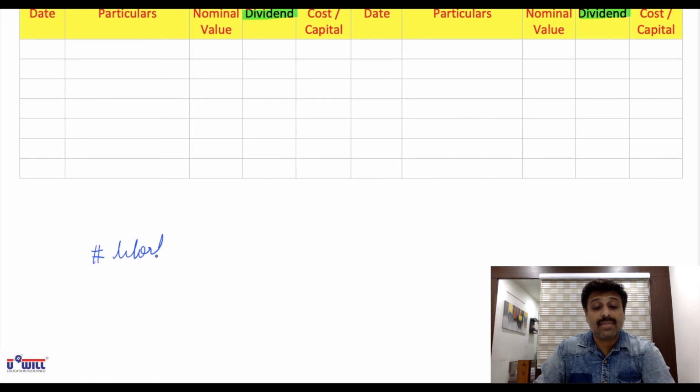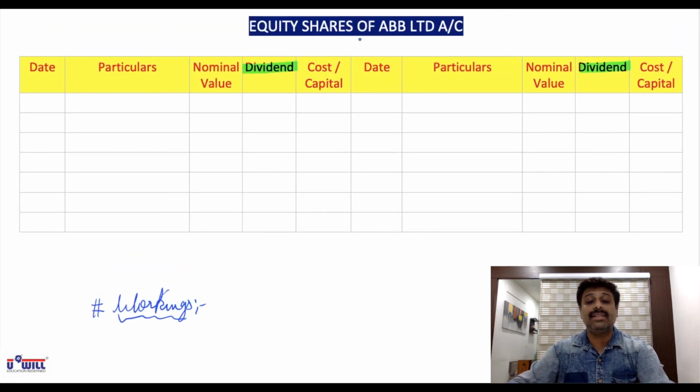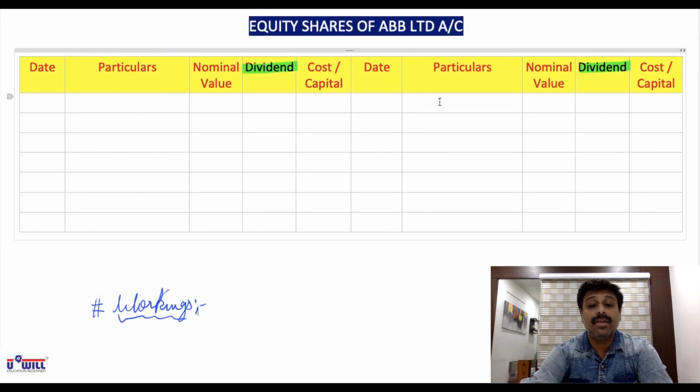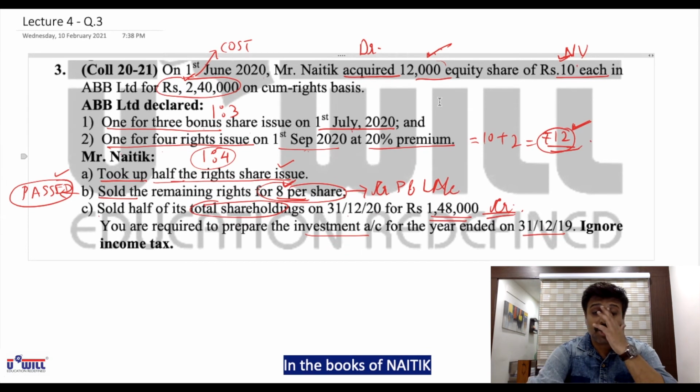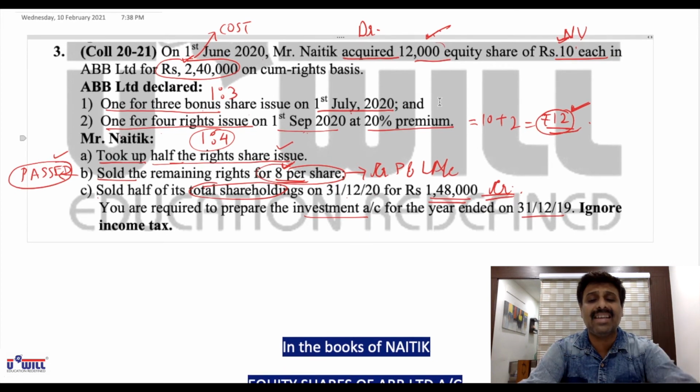Very less workings will be there in comparison to what we had done in the last lecture. Okay, let us start with the question. Be attentive. Very first, on 1st June 2020, Mr. Naitik acquired 12,000 equity shares of 10 each in ABB Limited for 2,40,000 on cum-right basis. No workings are required for this.